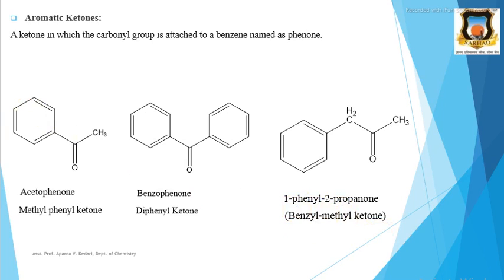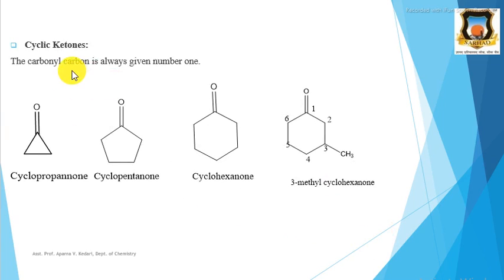Then next is cyclic ketones. The carbonyl carbon is always given number 1. Suppose, for example, here is a 3-member cyclic ketone. Then this is the first carbon, second carbon and third carbon, therefore the carbonyl carbon gets number 1. A 3-carbon cyclic ketone is cyclopropanone. Then next is a 5-carbon cyclic ketone, therefore it is cyclopentanone.